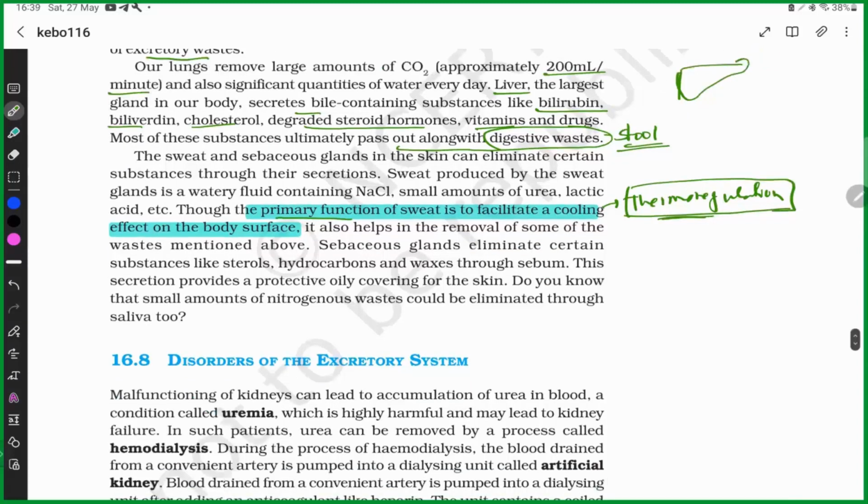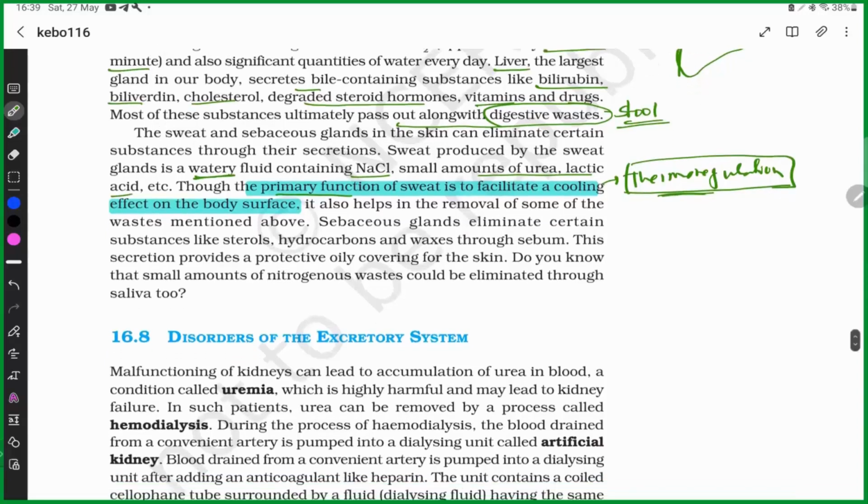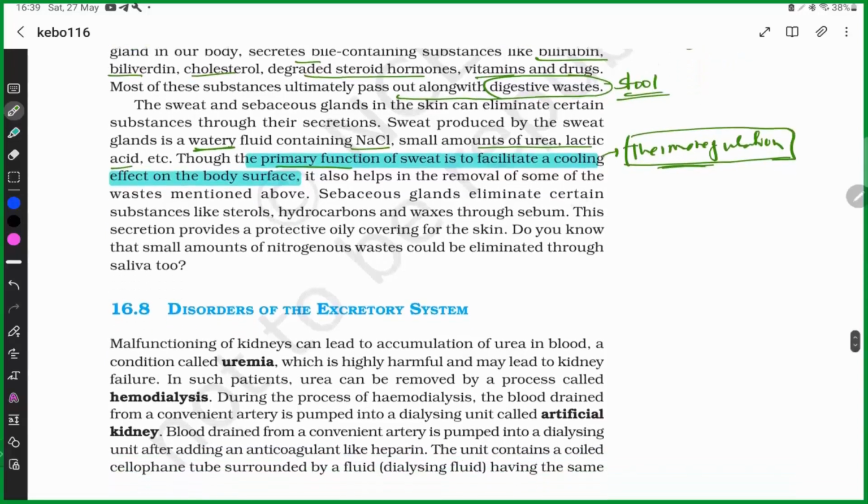And this sweat contains NaCl, small amounts of urea, lactic acid, along with water. The sebaceous gland also eliminates some substances like sterols, hydrocarbons, waxes. The secretion or product produced from these glands is known as sebum. The sebum acts as a protective layer over the skin.